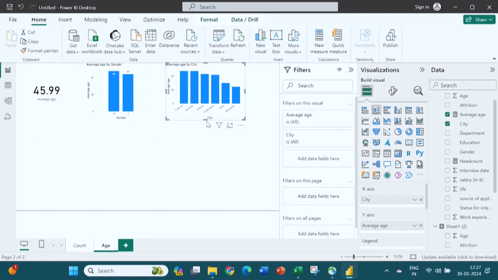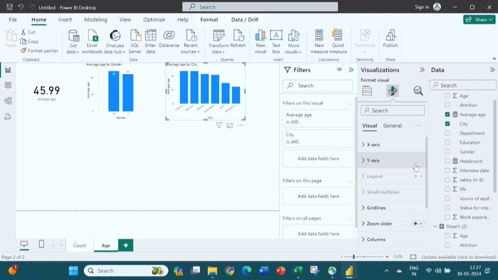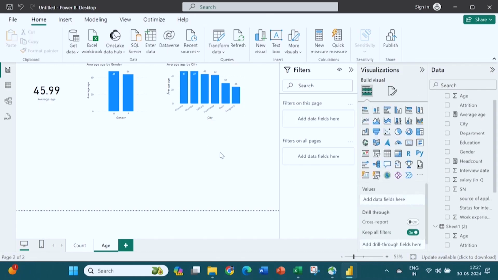So now by city you can see, if again you have to put a number on the top, click on this, format your visuals, data labels, click on this. So data labels off is there, just turn it on, and now you will get the averages, average age city wise.